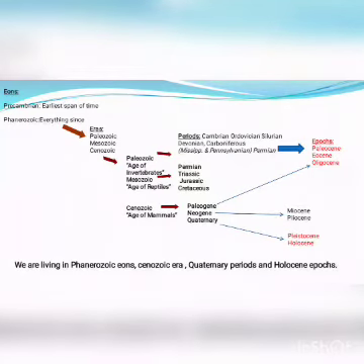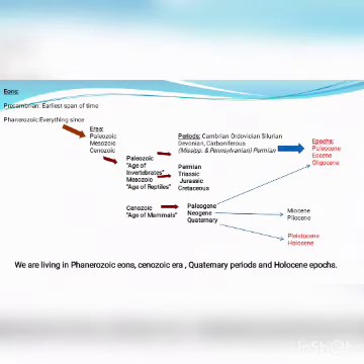And Cenozoic is divided into 3 parts: Paleogene, Neogene, and Quaternary. The Cenozoic era is further divided into some epochs. Paleogene is further divided into 3 epochs: Paleocene, Eocene, and Oligocene. Neogene is further divided into 2 parts: Miocene and Pliocene. Quaternary is divided into 2 parts: the Pleistocene and Holocene.